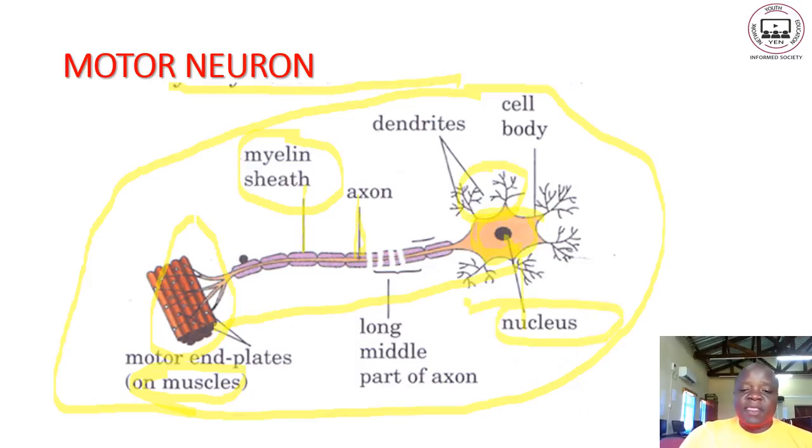Then the long middle part of the axon. So you can see that the motor neuron has got only an axon and not the dendron. That's the issue. Let us go to the next page.